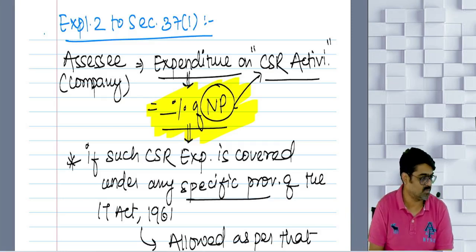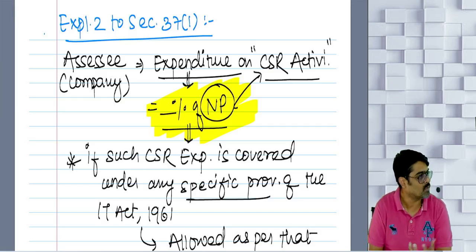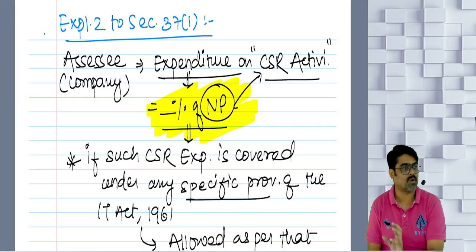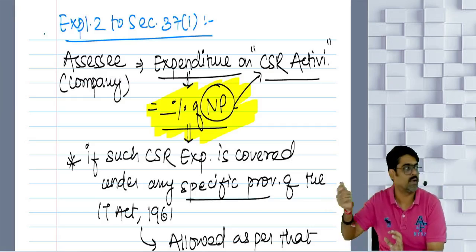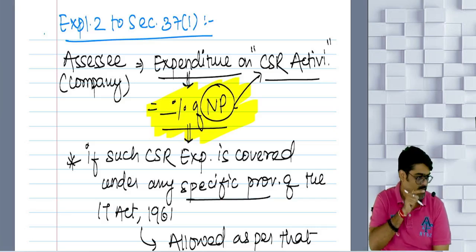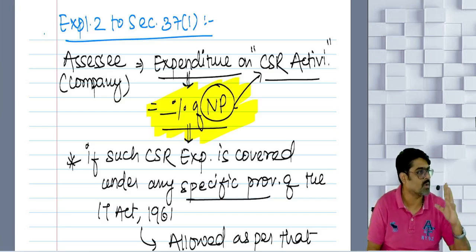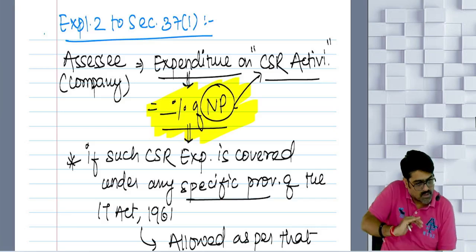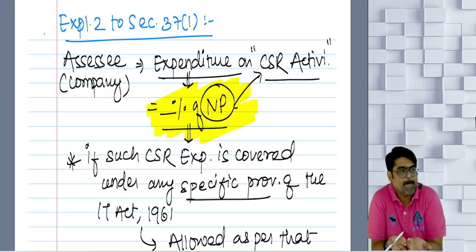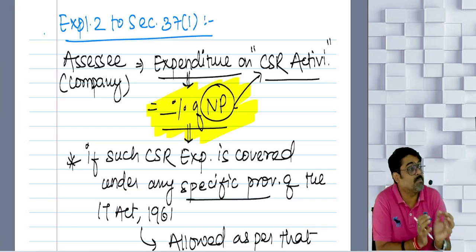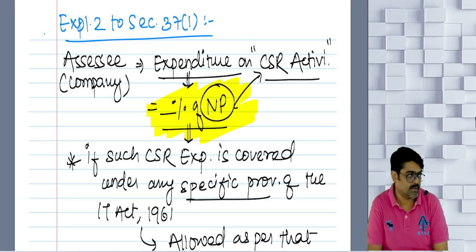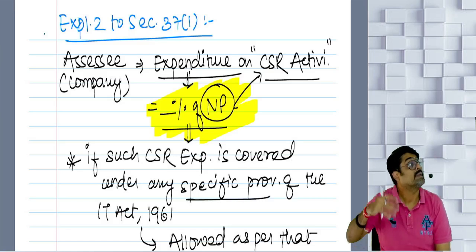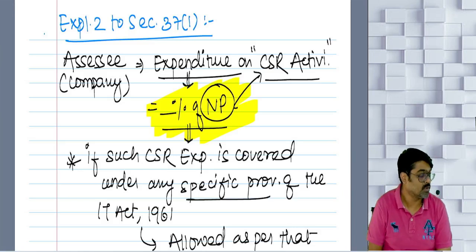That is the responsibility of a corporate to contribute to society in such manner. Out of your profit, use some profit for the society. Those activities are known as CSR activities.